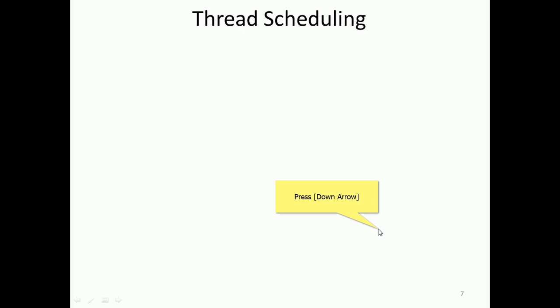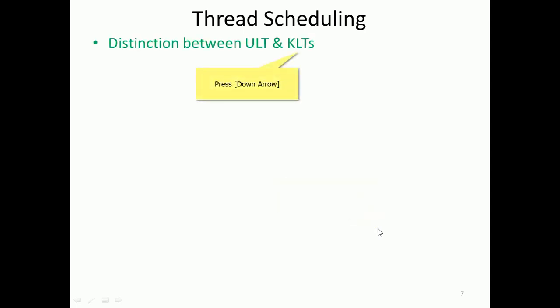Now we will discuss thread scheduling. In thread scheduling, there is a distinction between user level threads and kernel level threads. We have discussed that enough already. User level threads are managed by the thread library, and kernel level threads by the operating system. For their relationship we have seen many to one, one to one, and many to many, where many to one was not able to provide multiprocessor support, whereas many to many was a successful model.